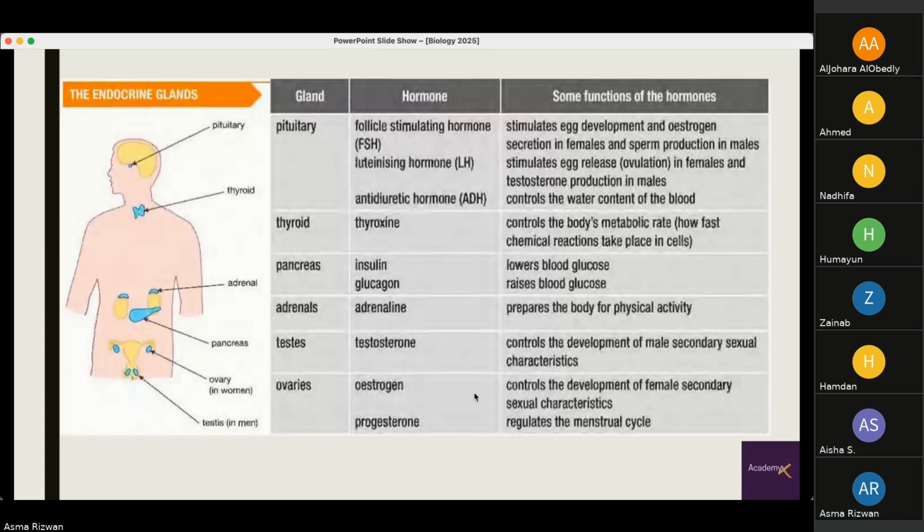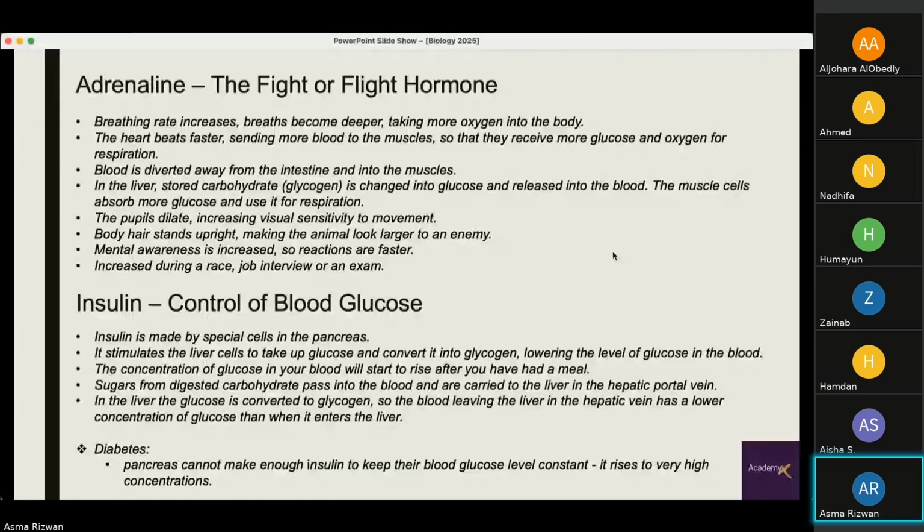Another hormone we mentioned is insulin, which is released by the pancreas and lowers your blood glucose level. It is made by special cells in the pancreas, which, just for your information, are known as beta cells of the pancreas. It stimulates the liver cells to take up glucose and convert it into glycogen, so that there are lower levels of glucose in the blood.